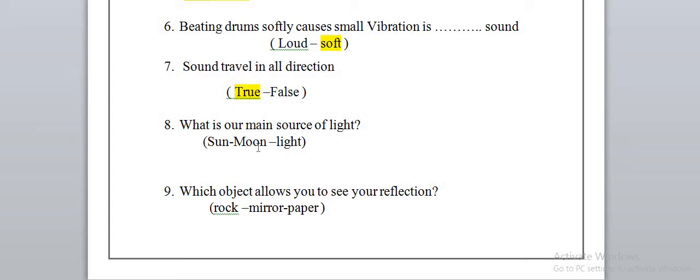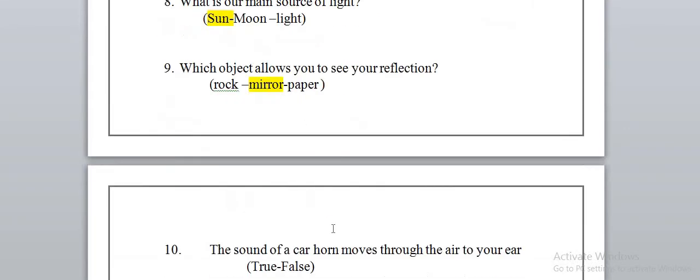What is the main source of light? Of course the main source of light is the sun, because the sun gives us the light in the morning. Which object allows you to see your reflection? I can see my reflection only in the mirror, so we can see ourselves in the mirror. Okay.